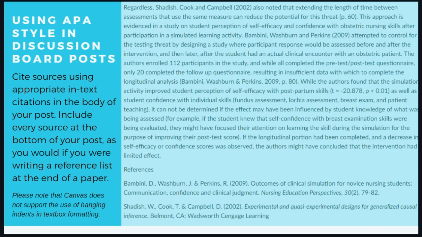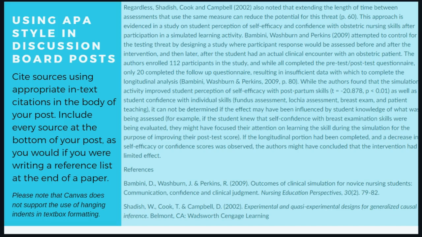When we're creating our discussion board posts, again, it's important to attribute other people's ideas to the authors. So I've provided a picture or a snapshot here of a discussion board post that I've completed for my own course. So we would use it no different than we would if we were writing a paper.